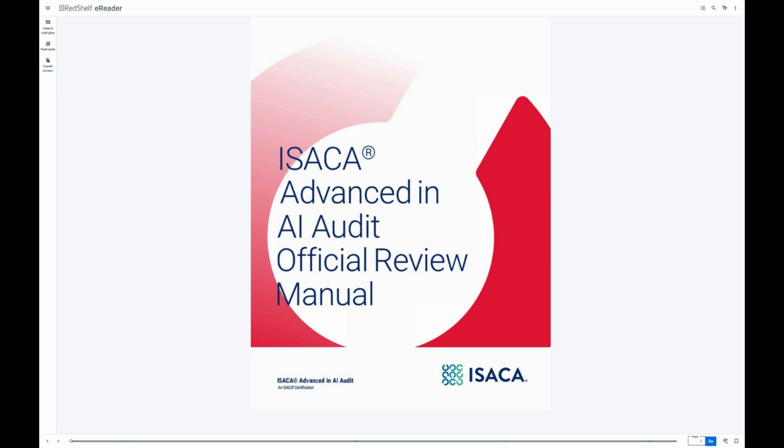What about after deployment? 1.4.5, operate and monitor. The model is live. Now you need ongoing monitoring. Is performance degrading over time? This is called drift. Are there unexpected outputs? New security threats? You need feedback loops and processes for retraining or updating the model. Auditors check if this monitoring framework is in place and effective.